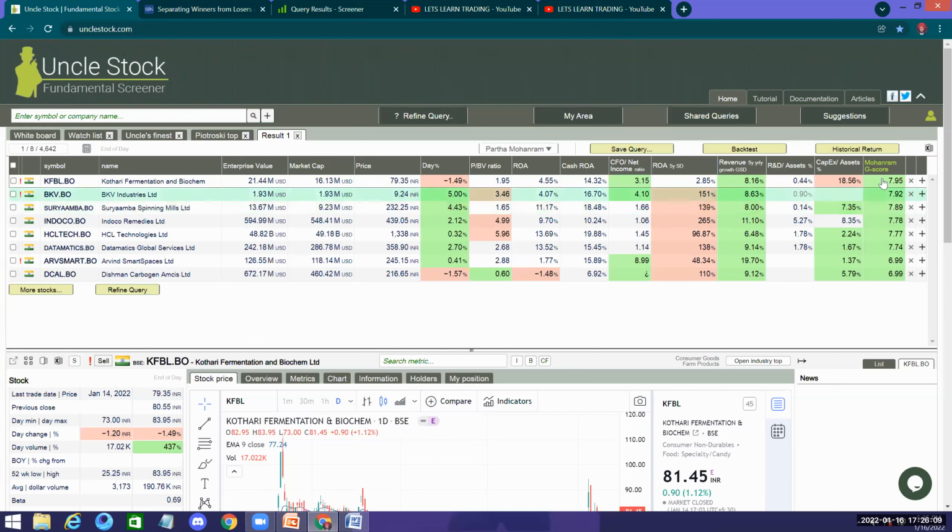So if they go out of the score 8, they go out of my portfolio. So anybody who replaces them will come into my portfolio. If Kothari Fermentation, let's say next year, is not able to perform very well, it should go out of my portfolio. It has no reason to stay in my portfolio because it has not respected my sentiments. So I don't respect the company also. So it should go out.